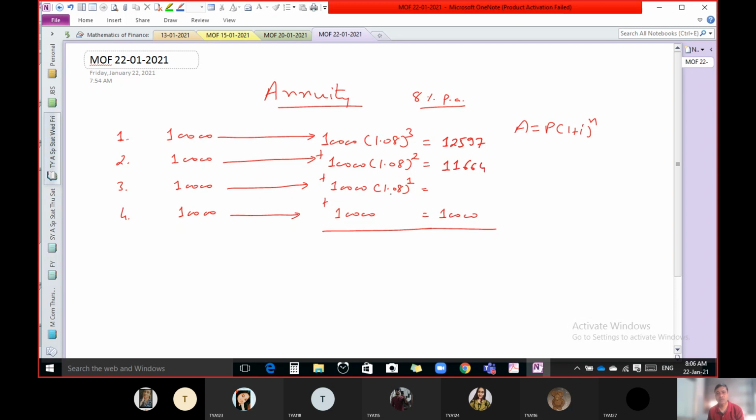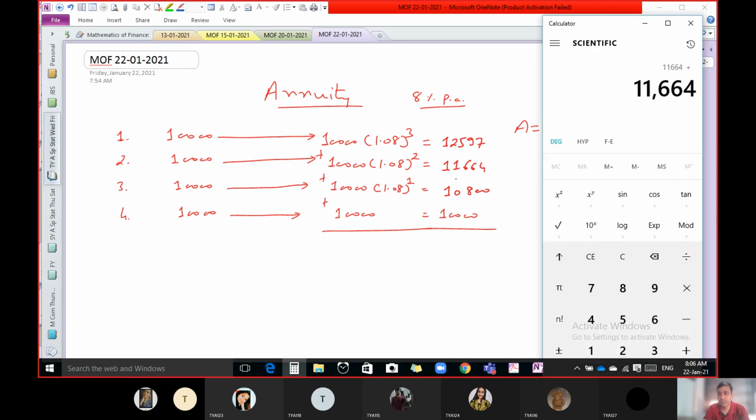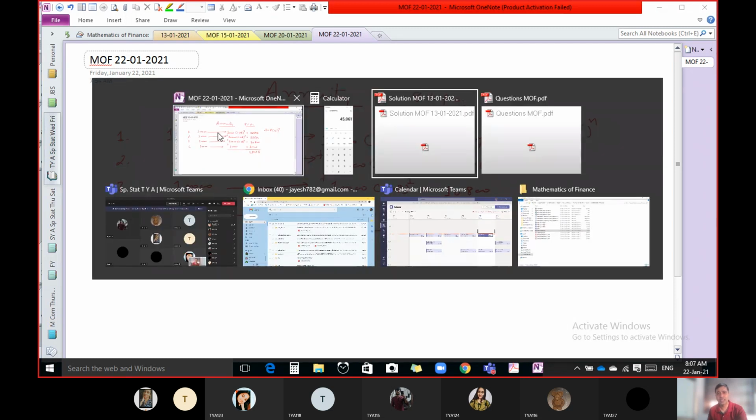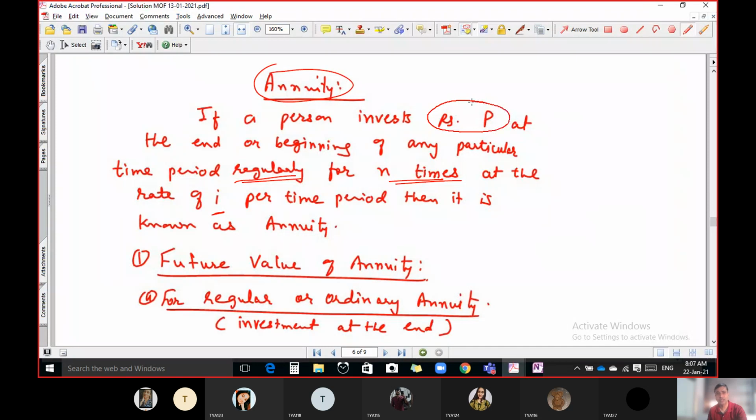And obviously 1.08 raised to 1 is 1.08 into 10,000, that means 10,800. The total is 12,597 plus 11,664 plus 10,800 plus 10,000 itself, so we get 45,061 rupees. So the person invests 10,000 rupees each time, that means P is 10,000. Right now it is a question for investment at the end.